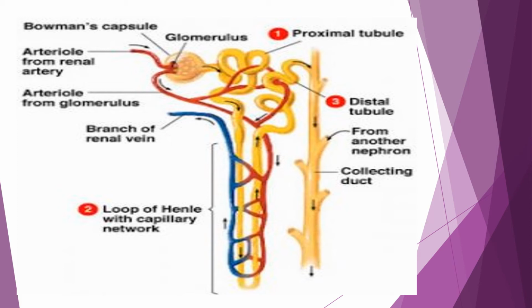This liquid part is called the filtrate, and it passes from the Bowman capsule to the proximal tubule, and from the proximal tubule to the loop of Henle. In the loop of Henle, the surrounding blood capillaries reabsorb the water and other essential material, including amino acids, salt, and glucose.